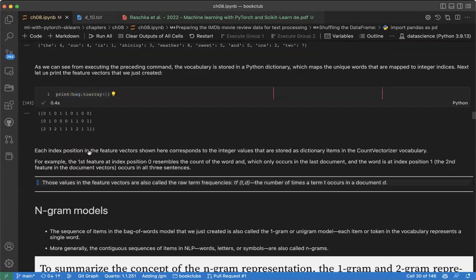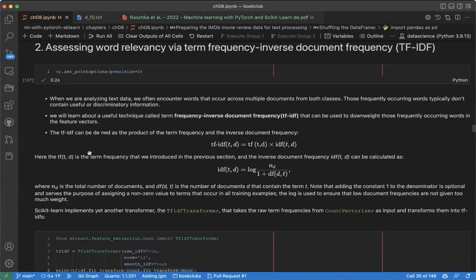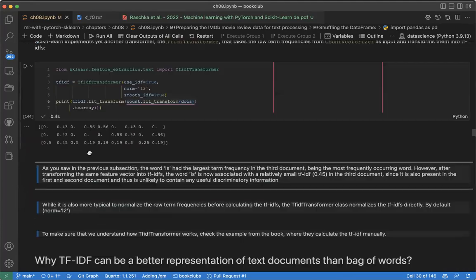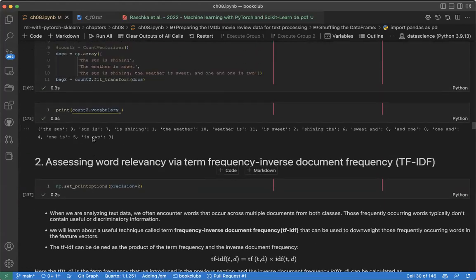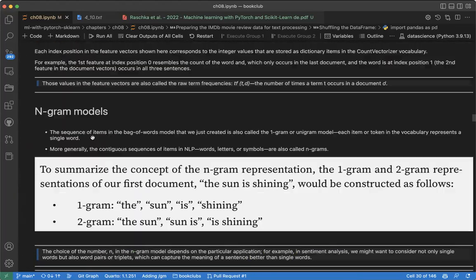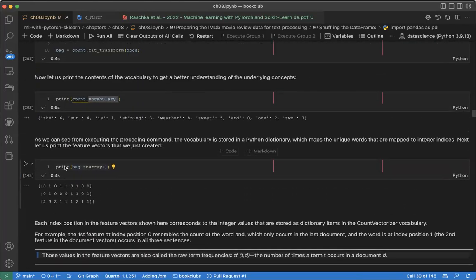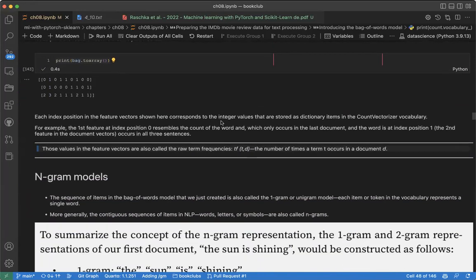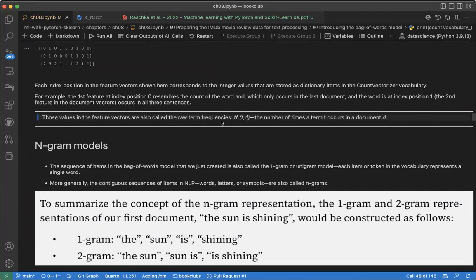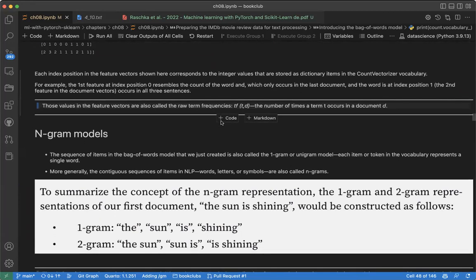But we have many, and we'll see that. The bag of words here, we saw that we give only a single term, like is, shining, weather only. But sometimes, the generalization of bag of words is what we call the n-gram model.